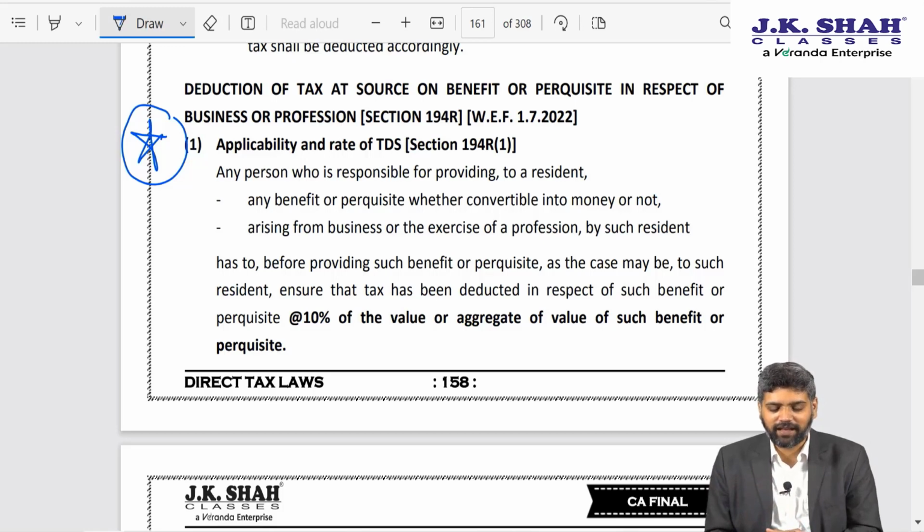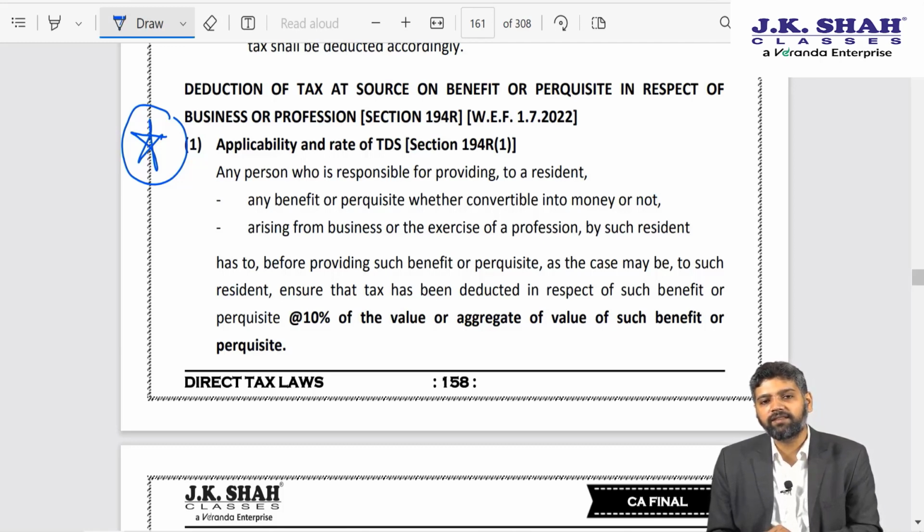series called Tarak Mehta. If you watch that, in one of the episodes it is given that this Jethalal, some television company is quite happy with him because he has achieved a sales target. So they tell him that you please go to UK and come back. These are all benefits or perquisites arising in the course of business or profession.